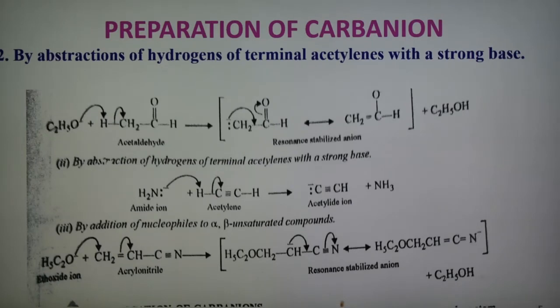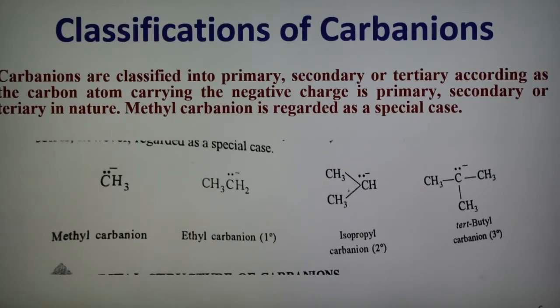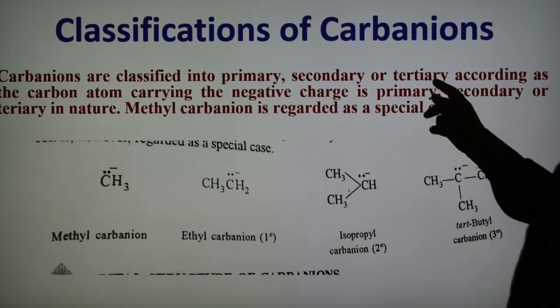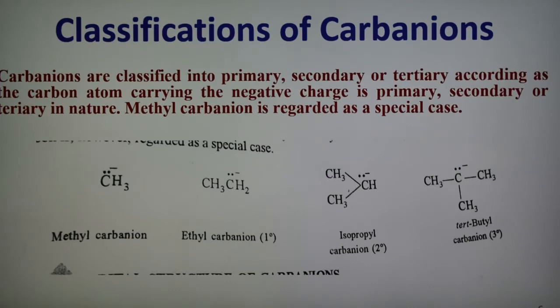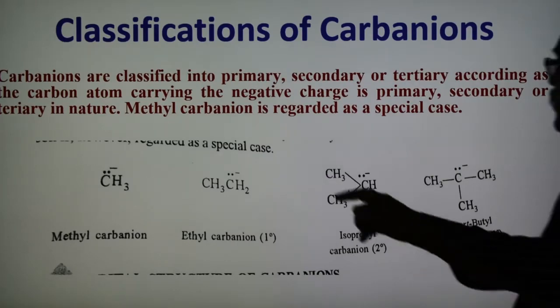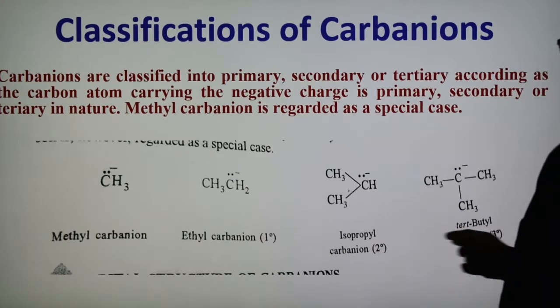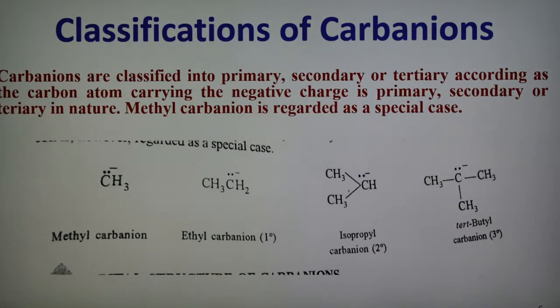Carbanions are formed by heterolytic fission or heterolytic cleavage, and the electron pair shifts to the carbon, which becomes negatively charged. So there is a formation of carbanion. Now there are different types of carbanion. We can classify carbanions into primary, secondary and tertiary, and methyl carbanion is a special case. Three types are there: primary, secondary, tertiary.